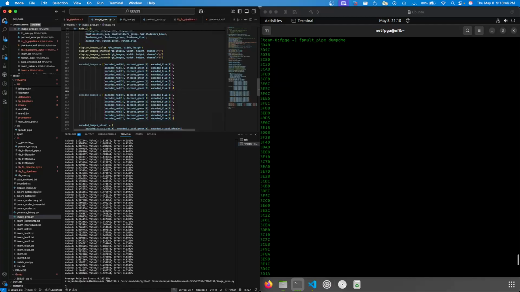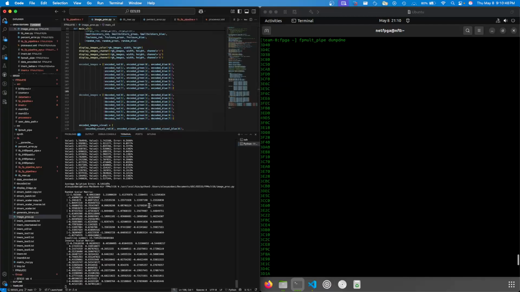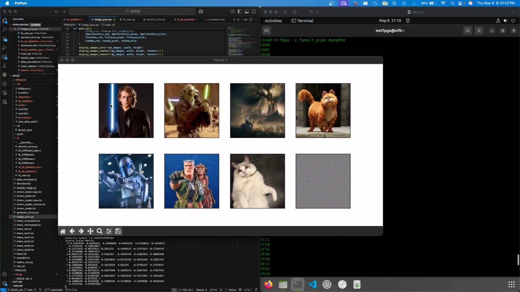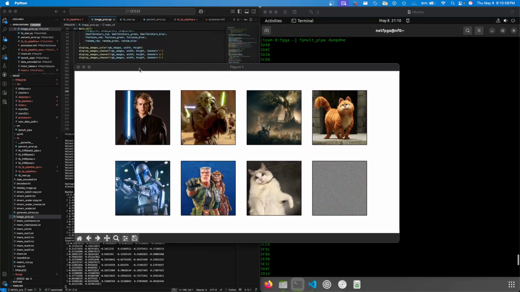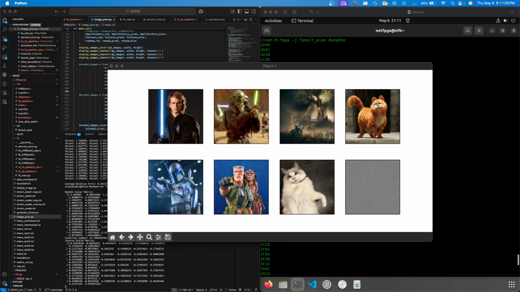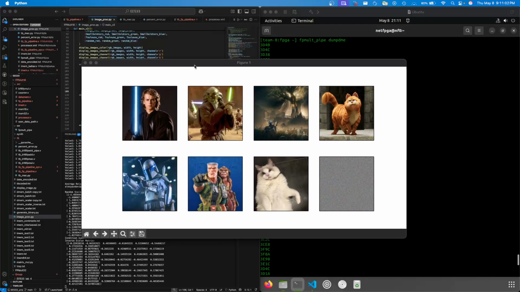So first, let's run this. It pops up this window. So these are just 8 images. These are 1024 by 1024, and they're all color, which is great because we just split these up into their RGB, and then we can do the matrix masking on all 3 colors. So we have 7 images and then 1 noise image.